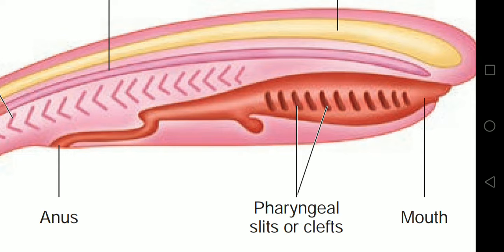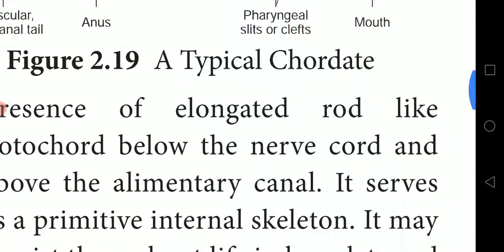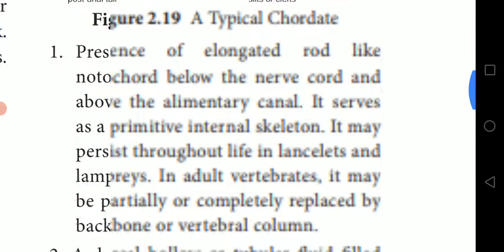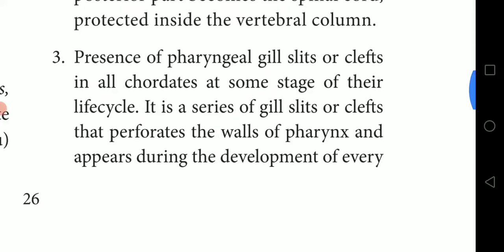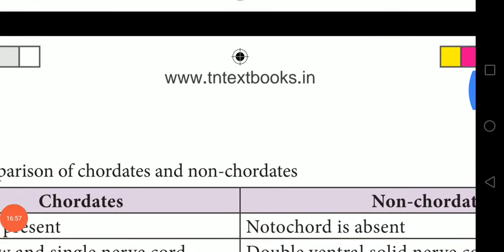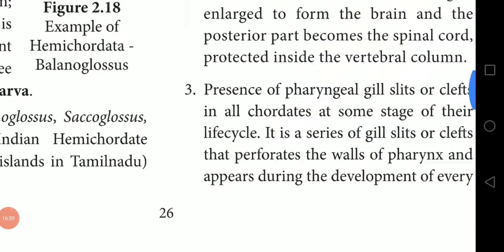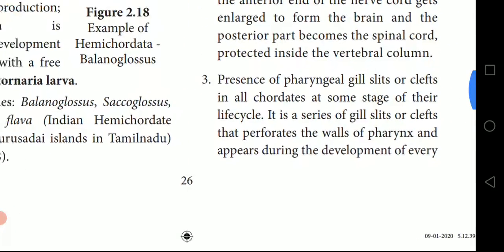Besides the above said features, chordates are bilaterally symmetrical, triploblastic coelomates with organ system level of organization. These are the things we have seen so far: presence of notochord, and presence of pharyngeal gill slits, clefts perforating the wall of the pharynx.